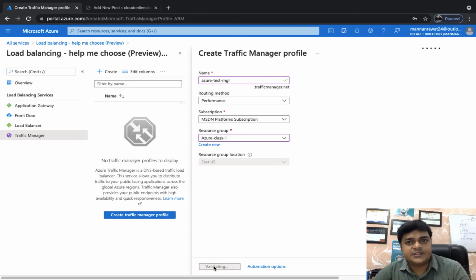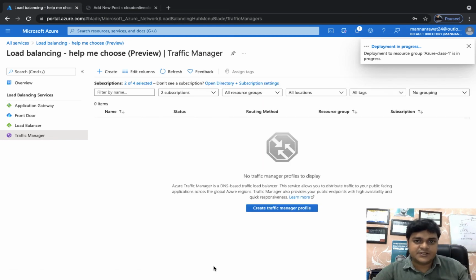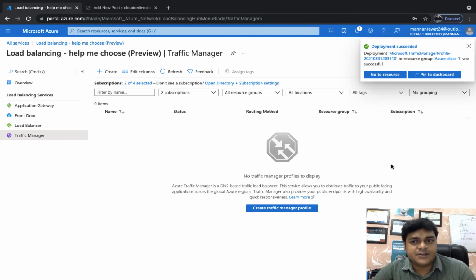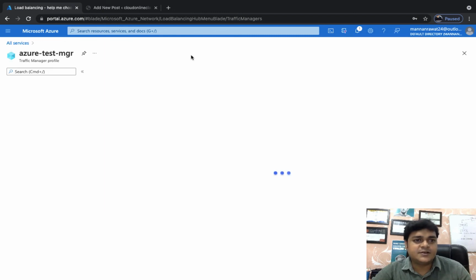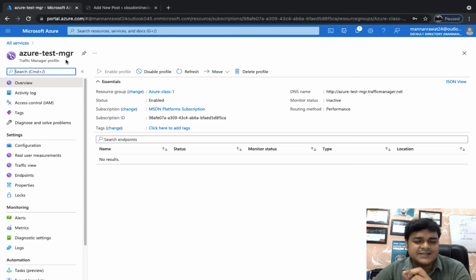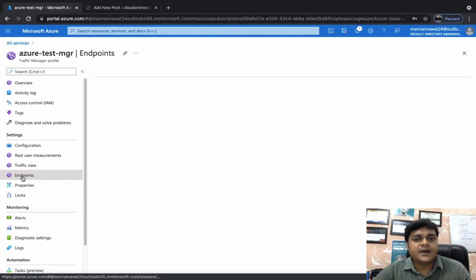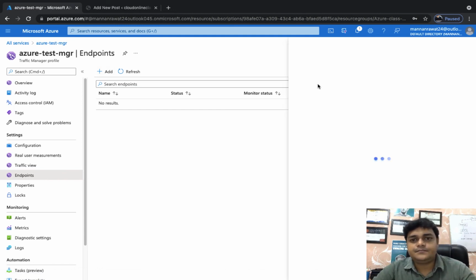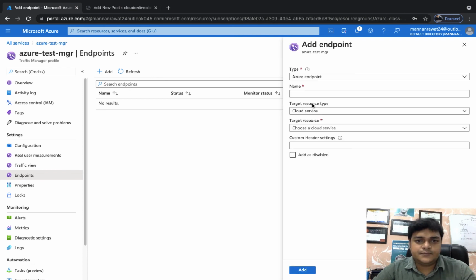Once our Traffic Manager is ready to use, we will add our web servers that we established in two different locations. One is in Central US, and another web server we established in East US. So now our Azure Traffic Manager is ready to use. You just need to use a basic step to add your resources, your web servers. Click on endpoint, which gives you the option to attach the web servers that you created. Click add, and follow the steps.